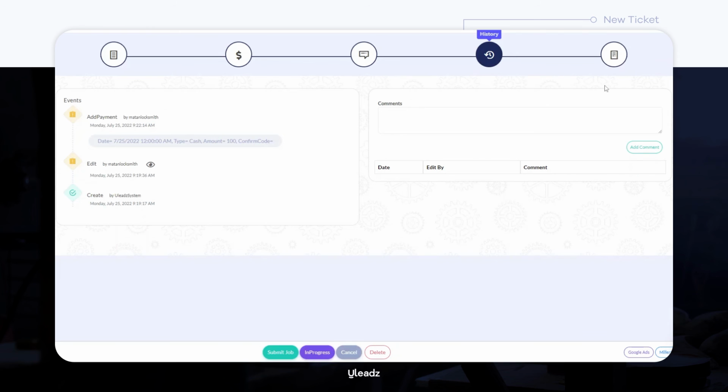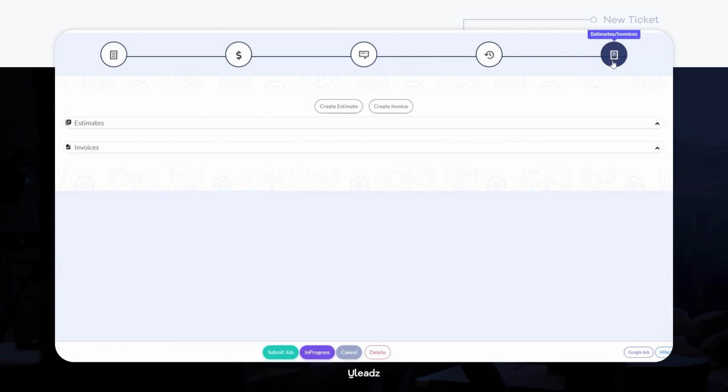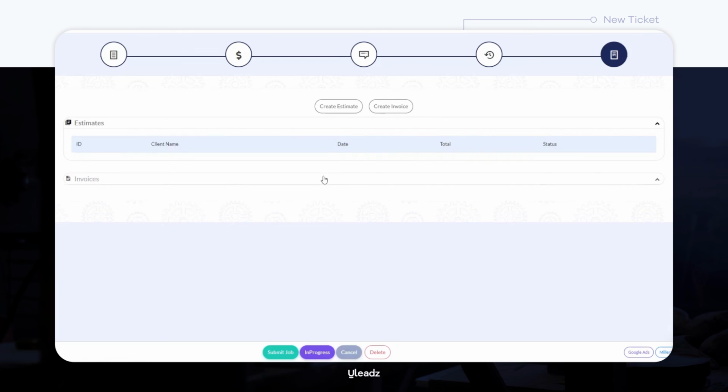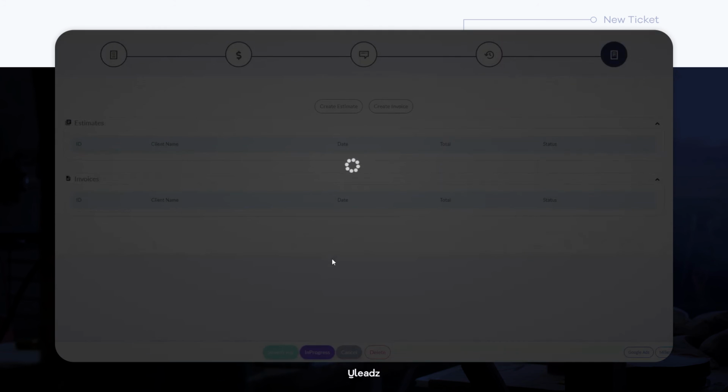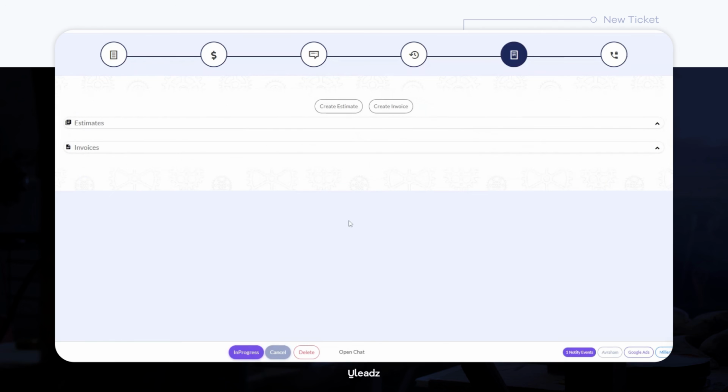Create and provide estimates and invoices in a breeze. Estimates when it's time to provide quotes, invoices for when it's time to request payment. Provided estimates and invoices linked with this ticket will be shown below, but you can always create them. Each estimate and invoice will have a unique numeric ID for your easy lookup. And just like magic, your ticket has now officially been submitted, ready to be worked and attended.